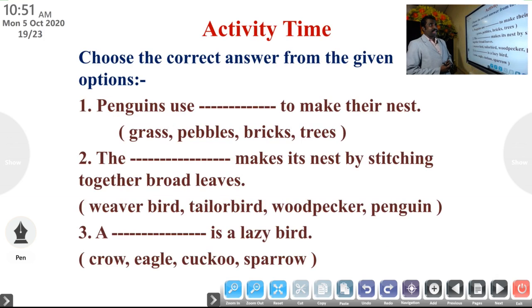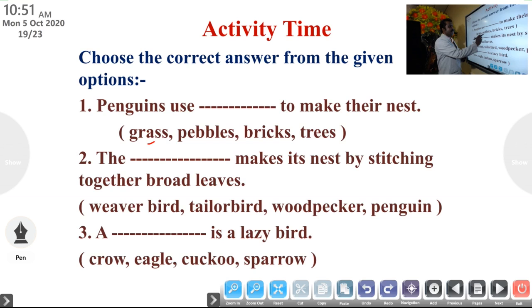Okay, let us do a small activity. Choose the correct answer from the given options. Penguins use dash to make their nest.